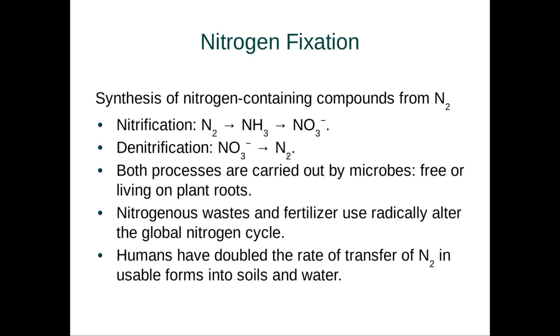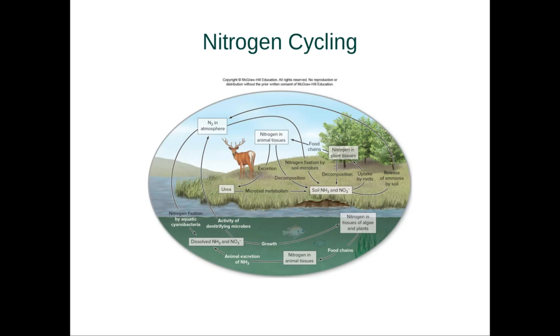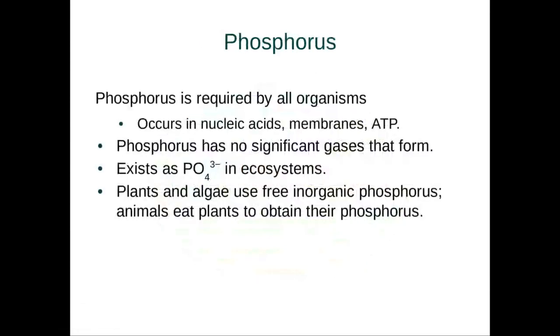So all this is microbial in process, and one of the interesting things about this is that nitrogenous wastes, such as fertilizer, can actually radically alter the global nitrogen cycle, and humans have actually doubled the amount of nitrogen that is entering our natural bodies of water, as well as our soils. But let's look at this. Nitrogen in the atmosphere is fixed by bacteria. Those bacteria excrete that nitrogen into the environment or it's consumed, and then the nitrogen is piled up into the ecosystems. But remember, we have this process of denitrification, which can remove nitrogen from a system, bringing it back into the atmosphere as a gaseous form.